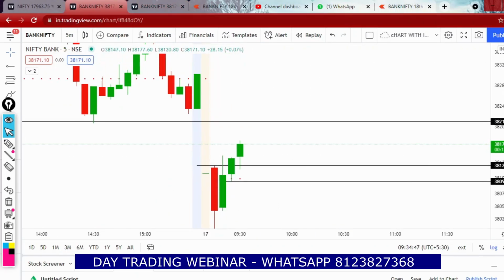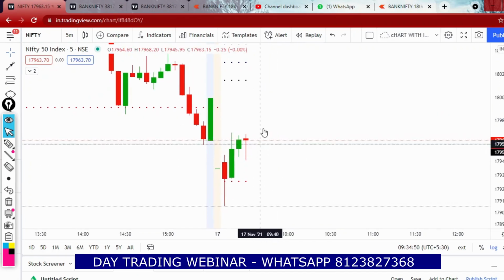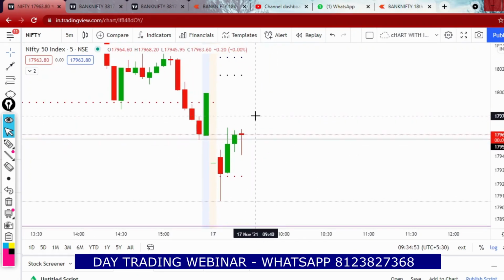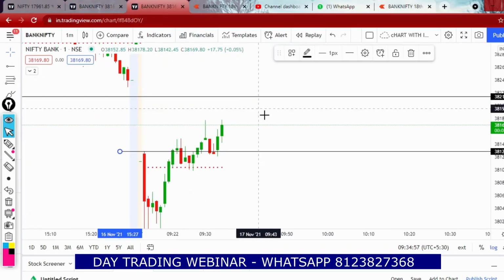See, I just need a big move. I don't need any small movements as an option buyer. So in Bank Nifty also it is trying to make an upward move. I mean Nifty. So Bank Nifty is trying to make an upward move.